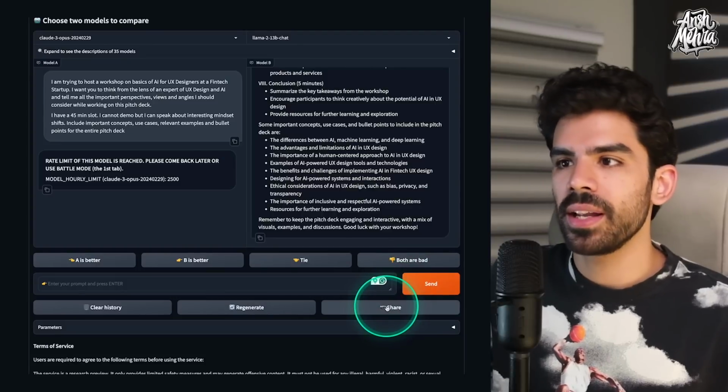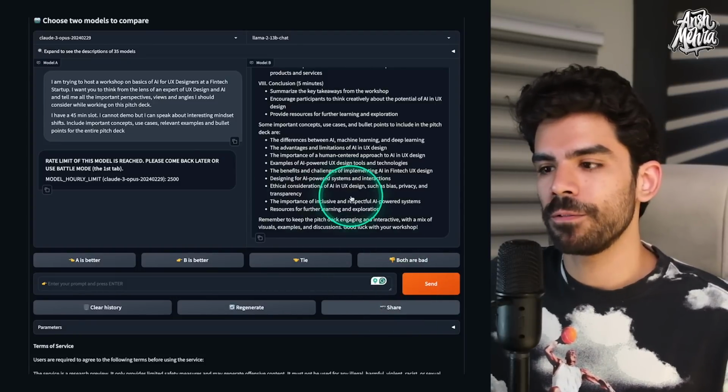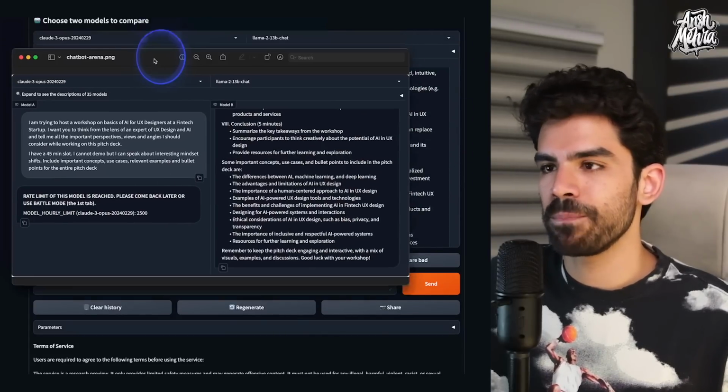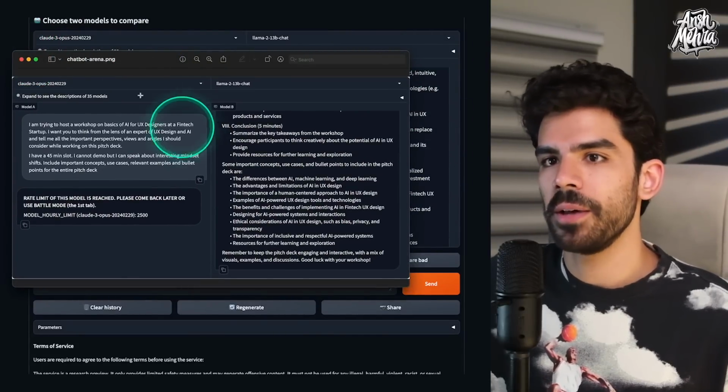And if you click on share, then it creates a JPEG of both of these answers, and then you can sort of share with your people. So if I click on this thing, you can save all of these responses very easily.